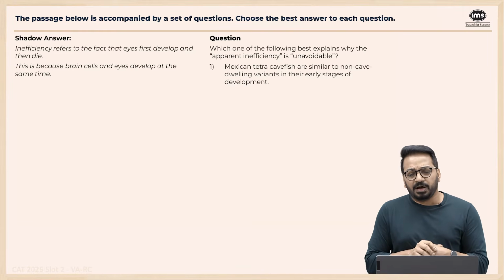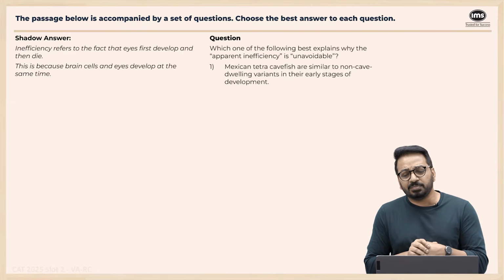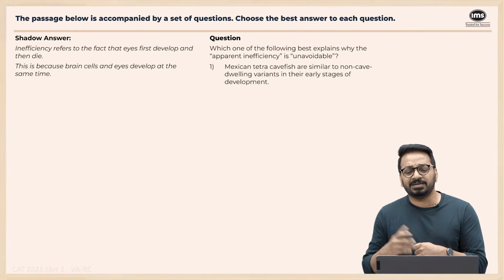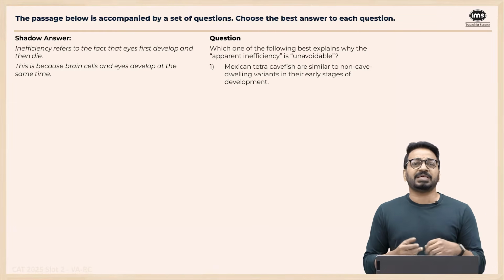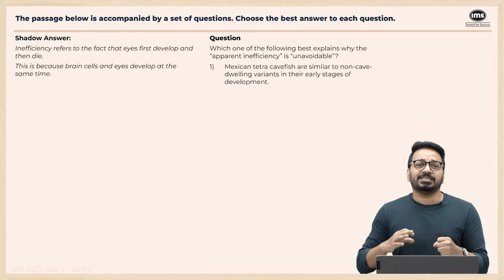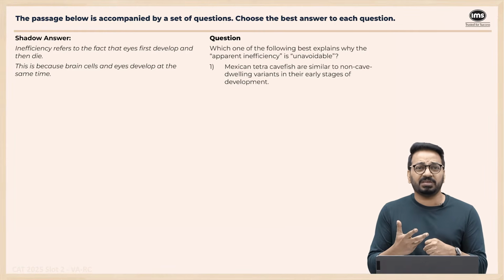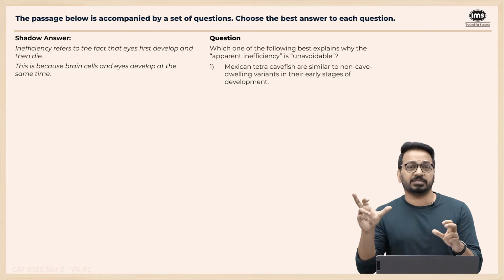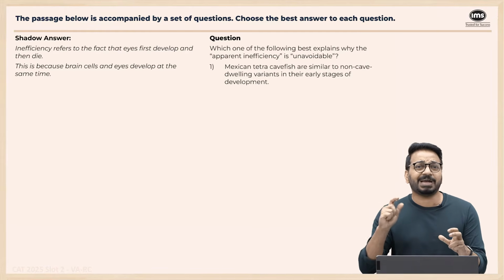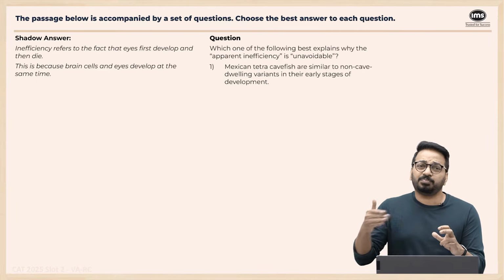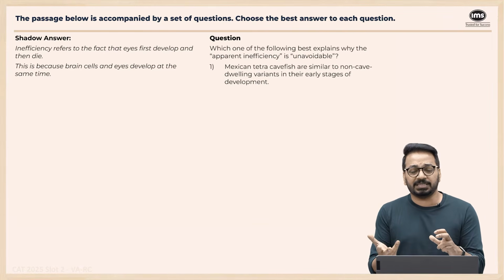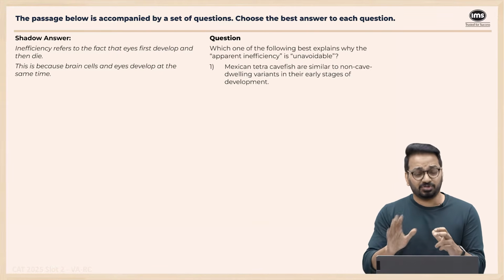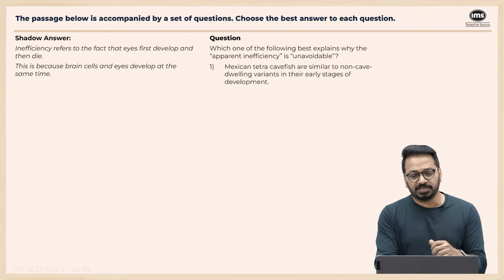First one, Mexican cavefish are similar to non-cave dwelling variants in their early stages of development. So basically they're saying that this is a common feature, this cannot be done away with, right? Instead of giving the specific reason, they're giving the generic reason that despite the fact that they don't have eyes, the process remains the same. Eyes start getting made like in everybody else in the brain only. So we'll keep this. We'll look at the other reasons.